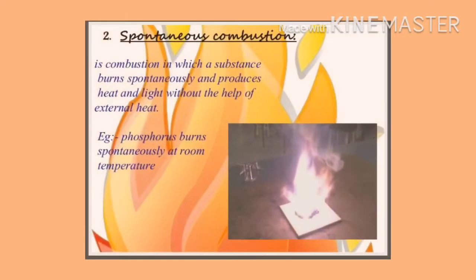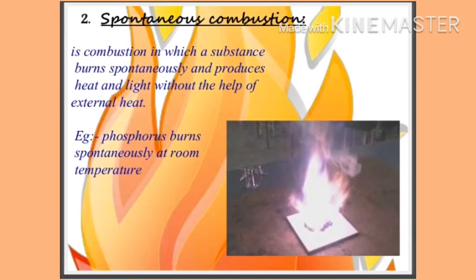The second type of combustion is spontaneous combustion. Spontaneous combustion means a substance burns spontaneously and continuously, producing heat and light energy without the help of external heat. In this combustion process there is no need to provide any external heat. The substance itself burns and produces heat and light energy.